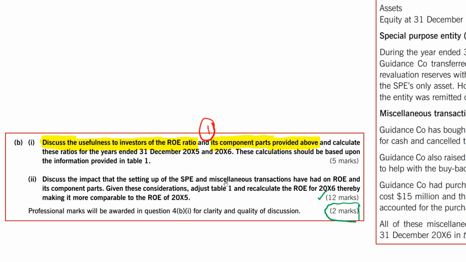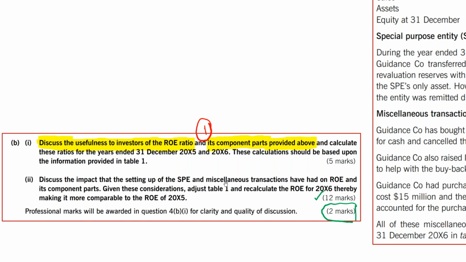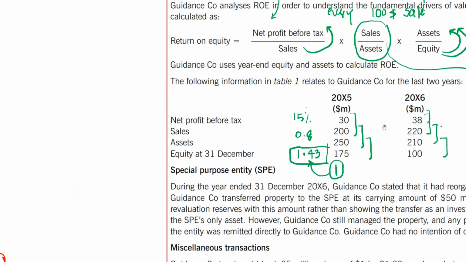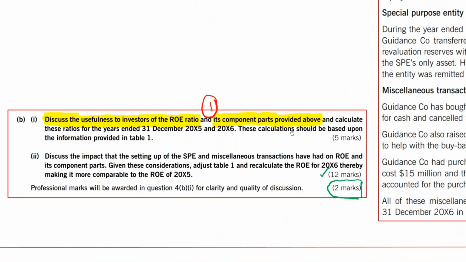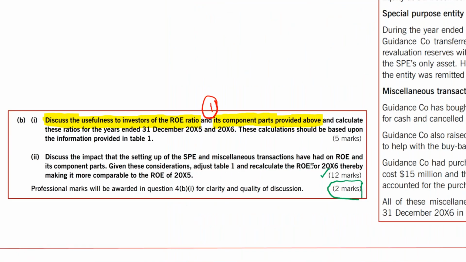What is table 1, guys? This is table 1. It has 2000x5 values and 2000x6 values. Now, adjust table 1 and recalculate the return on equity for 2000x6, thereby making it more comparable to the return on equity for 2000x5. What does it mean, guys? I just want you guys to understand this, making it more comparable to return on equity for 2000x5.